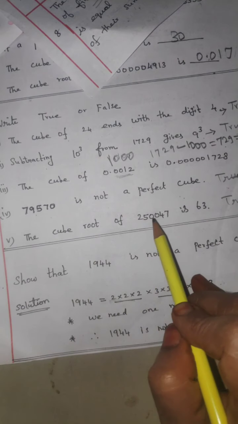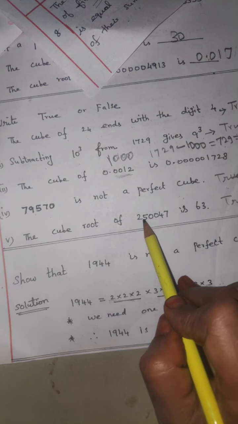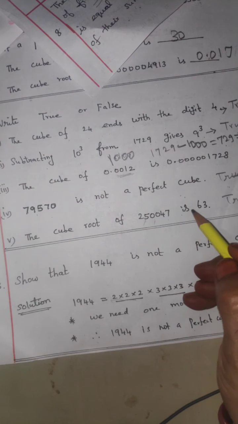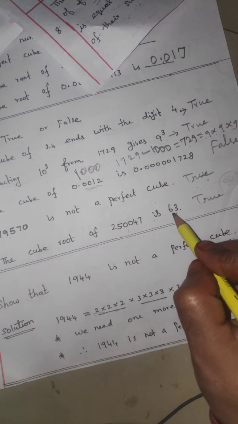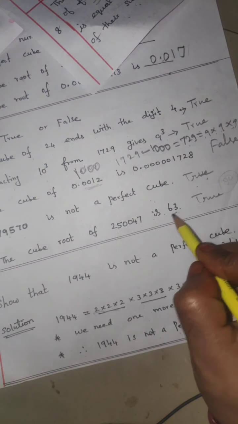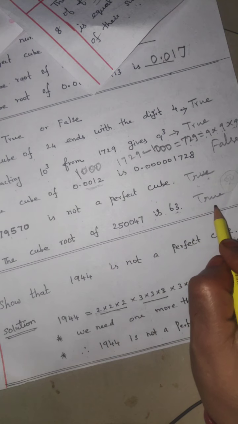The cube root of 2,50,047 is 63. So correct or not? How do we check there? Multiply 63 three times. You get it, the answer is this number. So the sum is true.